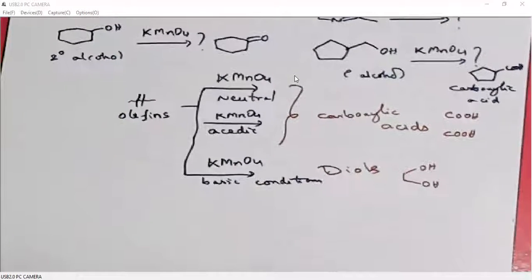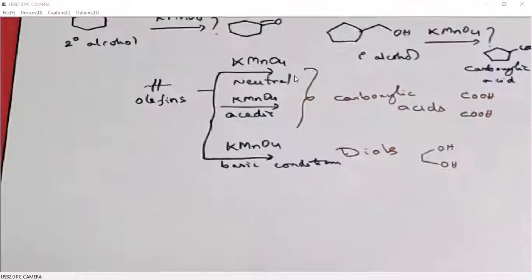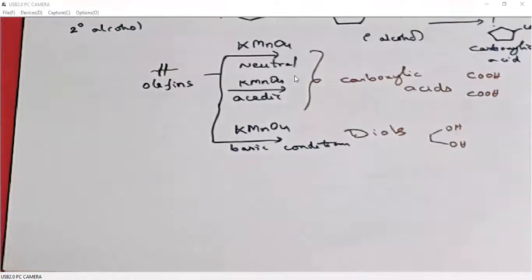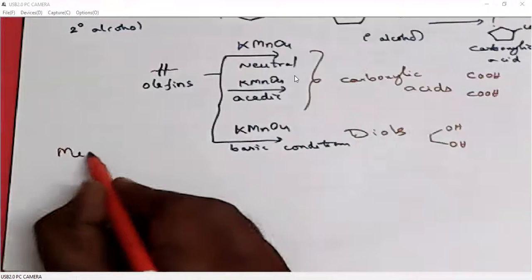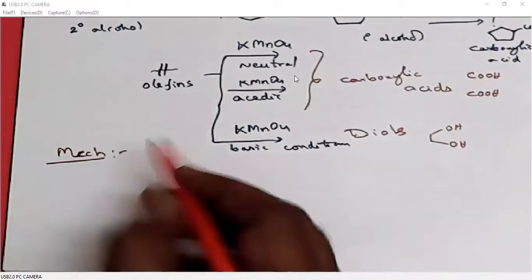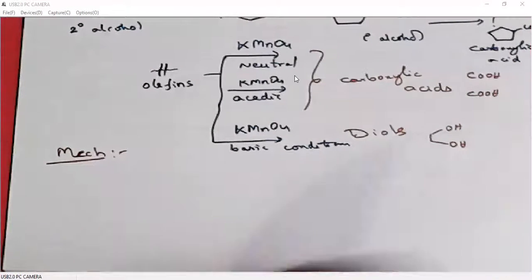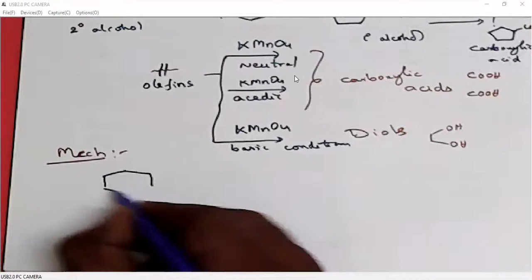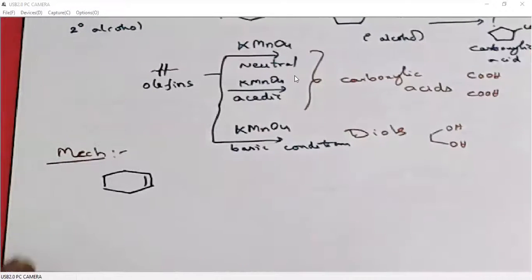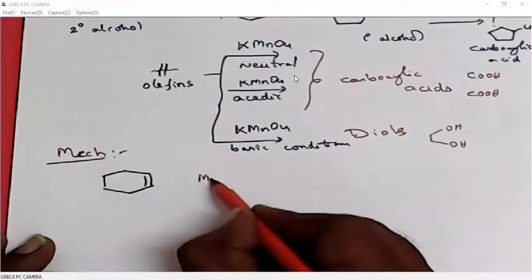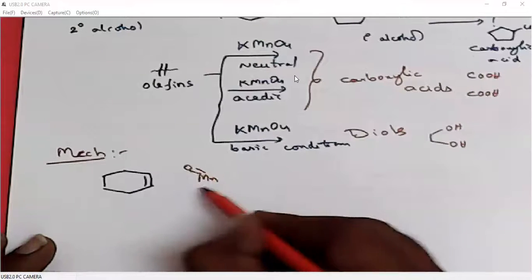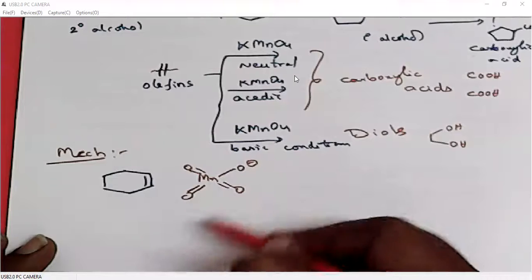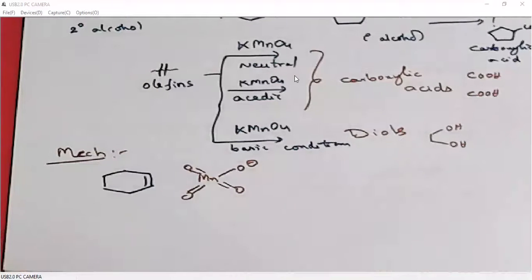Right. I'll give the mechanism of KMnO4 oxidations. When we have a double bond and we try to oxidize with potassium permanganate, its structure is like this, O minus, then K plus.